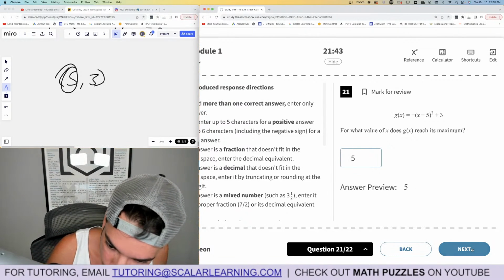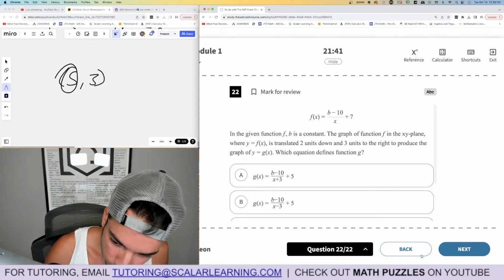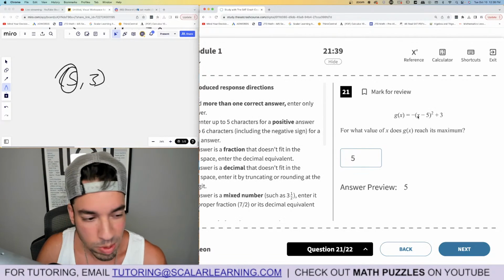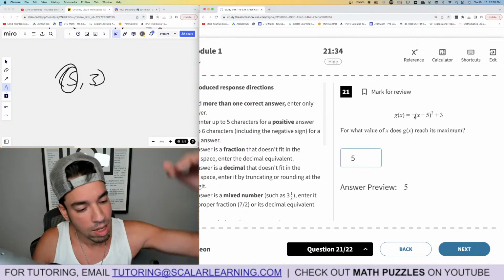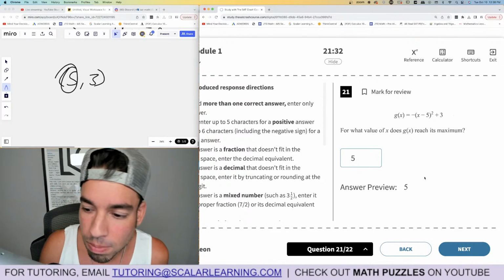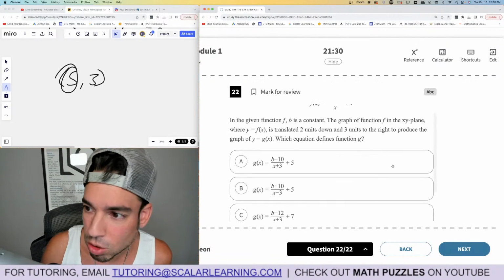That's the answer. Oh, by the way, if you didn't remember this, the reason why that's the max point is because there is a negative in front of the initial part, which means it's a vertex going down. That means it's got a peak at the top. That's how you know.